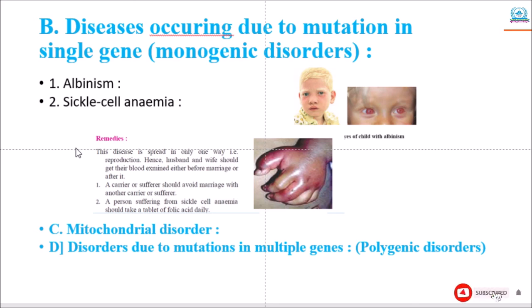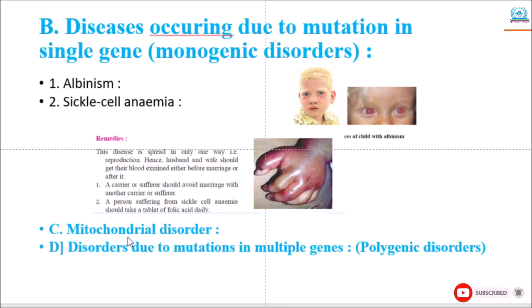Then, mitochondrial disorders. Mitochondrial DNA may also become defective due to mutation. During fertilization, mitochondria are contributed by the egg cell, that is the ovum, alone. Hence, mitochondrial diseases are inherited from the mother only. Leber's hereditary optic neuropathy is an example of mitochondrial disorders.